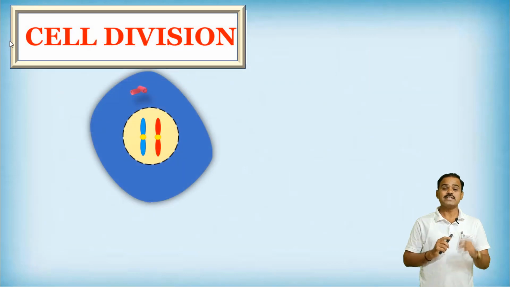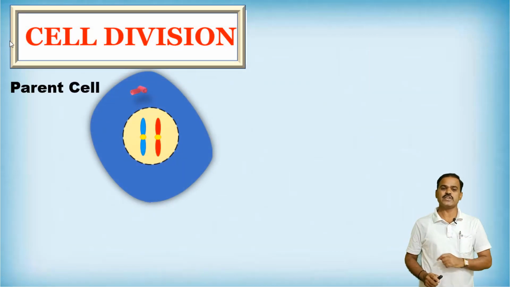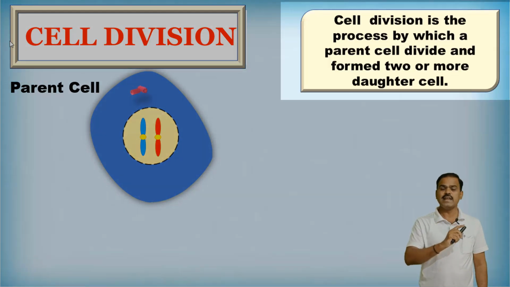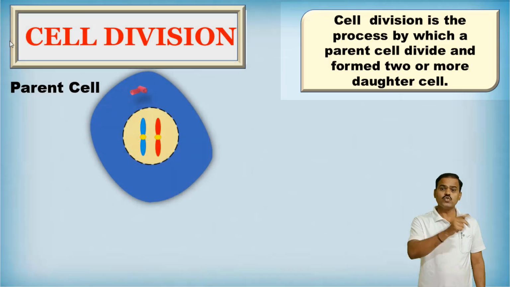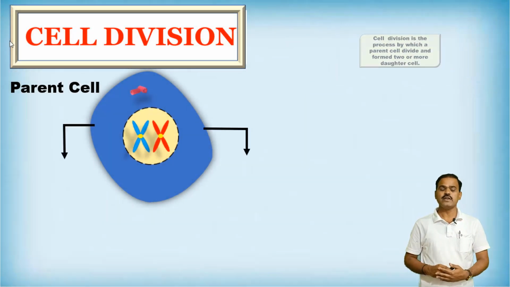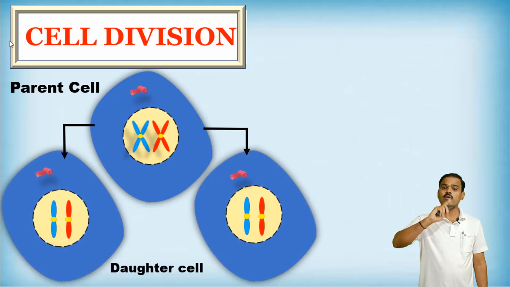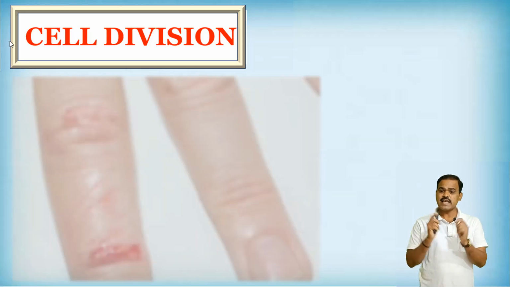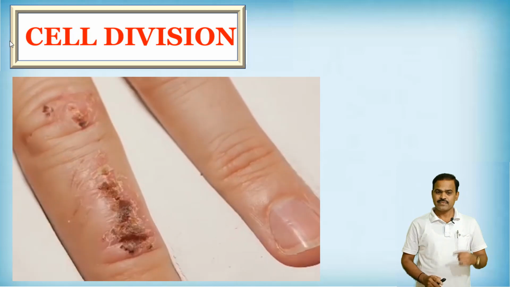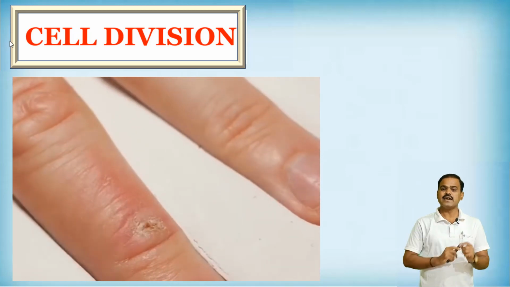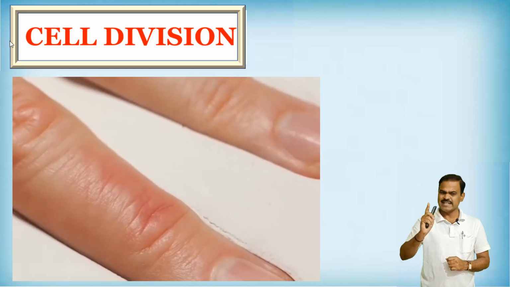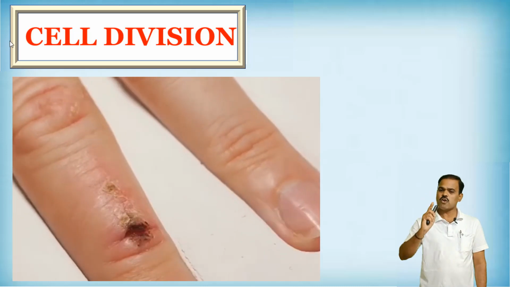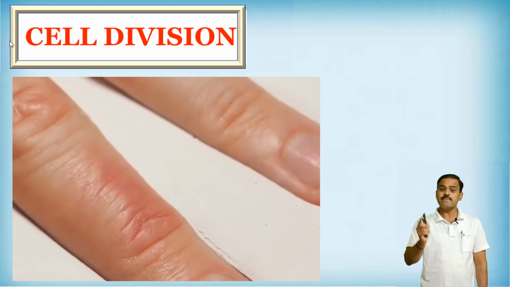First, we are going to define what is meant by cell division. Cell division is the process by which a parent cell divides, forming two daughter cells. Look at the picture. From one parent cell, two daughter cells are forming. Also, dear friends, in how many ways does cell division work in living organisms? Let us take one example. There is an injury on a finger. Is it repaired? Yes, definitely. In that case, only because of cell division, the injury can be repaired.